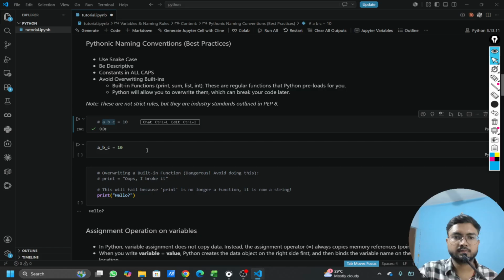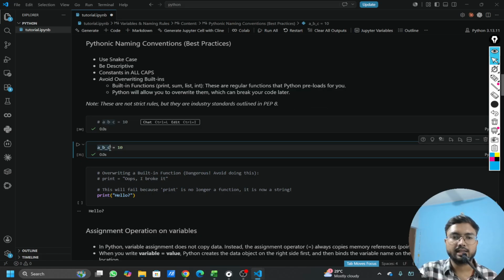Now let's try to run this. It will work. So this is what is meant by snake case. Be descriptive. That means, again, ABC doesn't make any sense. So if I write it like CGPA, that explains that this is the CGPA, 10.